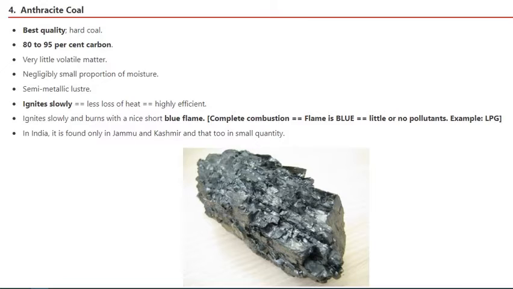If you notice very carefully, not all the time but sometimes, that means that your LPG gas cylinder has gas which has a small amount of impurities. When there are no impurities, it is totally blue. And anthracite also burns with a blue flame. In India, it is found only in Jammu and Kashmir, and that too in a small quantity.